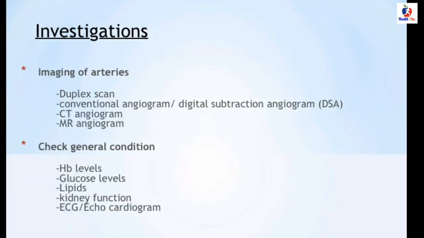When we talk about investigations, firstly we have imaging of arteries by duplex scan, conventional angiogram, mainly DSA, digital subtraction angiogram, CT angiogram and MR angiogram. And we can investigate general conditions like hemoglobin levels, glucose level to check for diabetes mellitus, lipid profile to check for hyperlipidemia, and kidney function also. We also have to do ECG and echo to check for MI and angina.